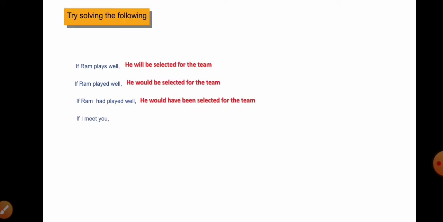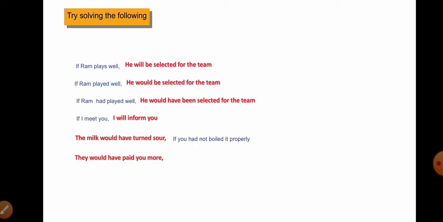Now, if I meet you, the if condition takes the present tense, so it must be followed by the future tense: I will inform you. Then, the milk would have turned sour. Here they have used would have, so it must be the third condition, the impossible condition. So we have to write a condition with an impossibility tone, that is, using the past perfect form. So it can be if you had not boiled it properly. If you had not boiled it properly, the milk would have turned sour.